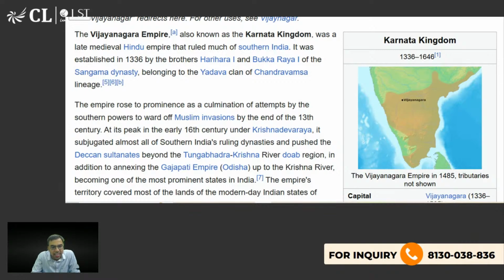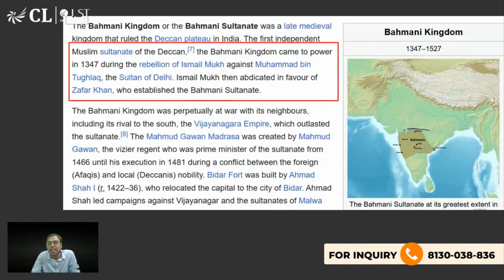तो आप पढ़िएगा Vijayanagara Empire के बारे में, है ना, established in 1336 by Harihara and Bukka. तो कर्नाटक और some portion of Maharashtra also is there, and that is why it can be asked. ठीक है, और एक Bahmani Kingdom था महाराष्ट्र region में, and that is why this can be asked in MH CET. ठीक है, 1347 से 1527.